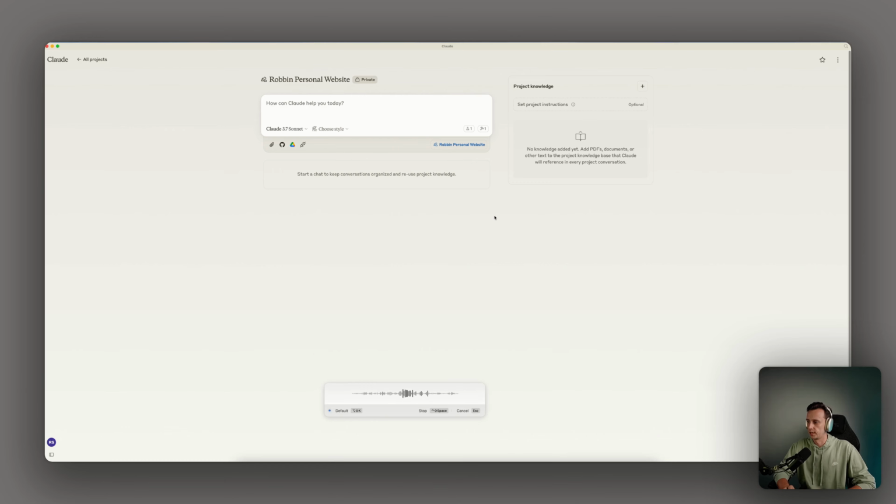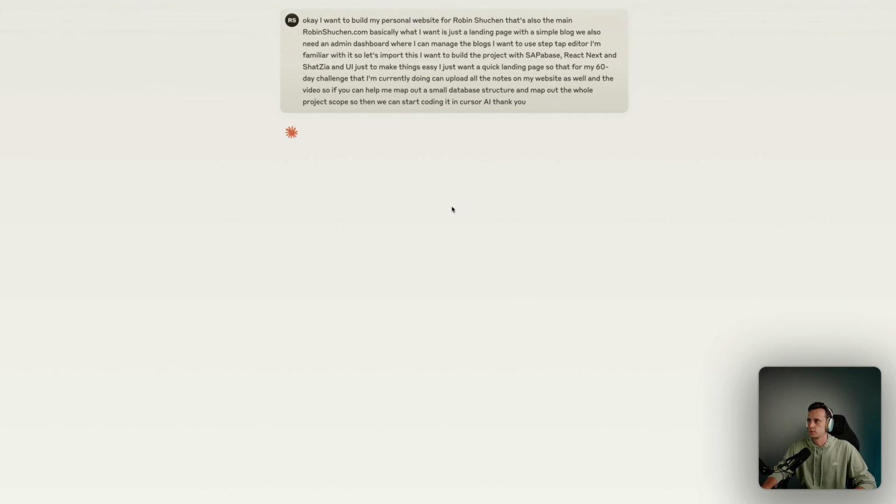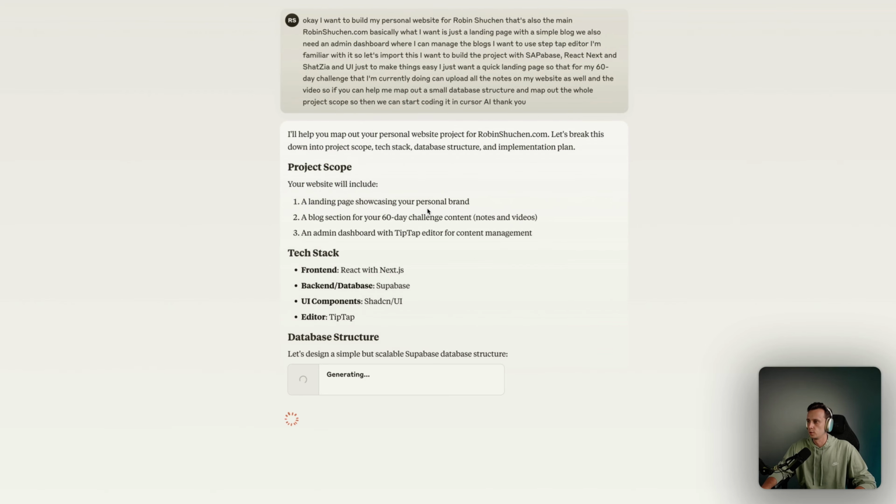I just want a quick landing page so that for my 60-day challenge that I'm currently doing, I can upload all the notes on my website as well, and the video. So if you can help me map out a small database structure and map out the whole project scope, then we can start coding it in Cursor AI. Thank you. So now it will just start scoping it out.